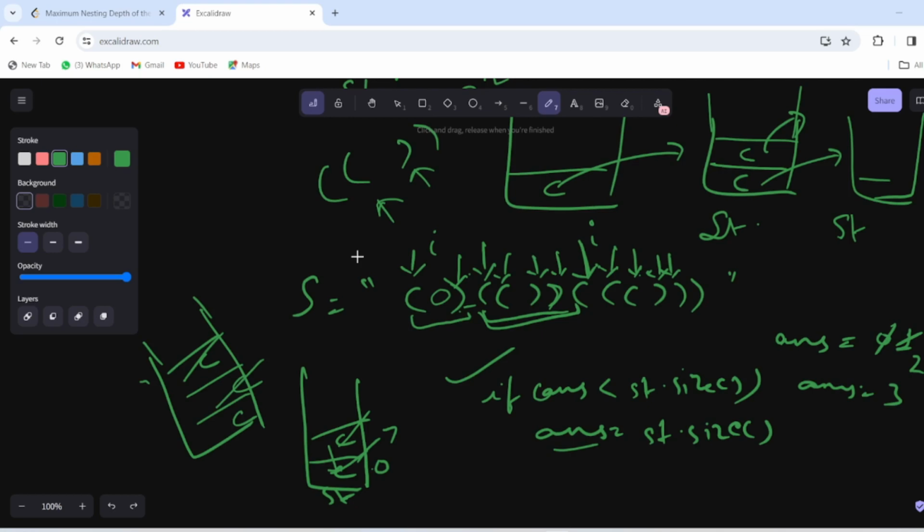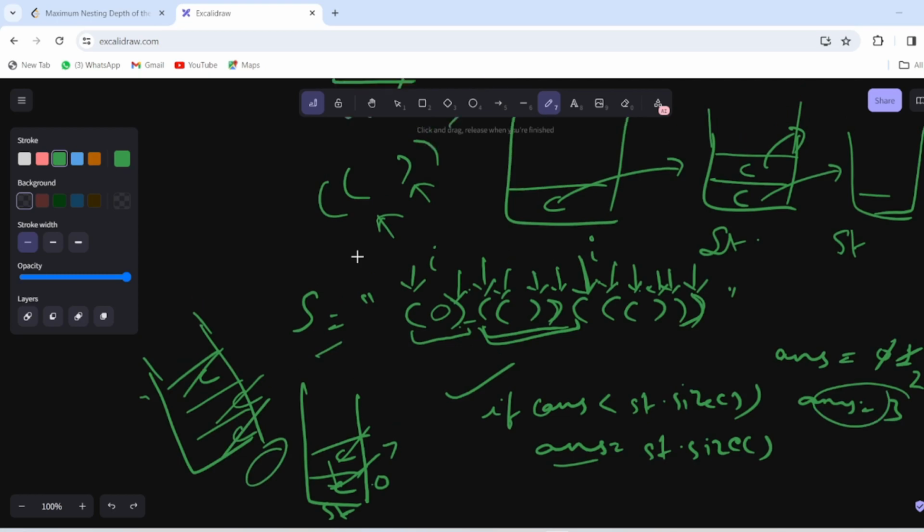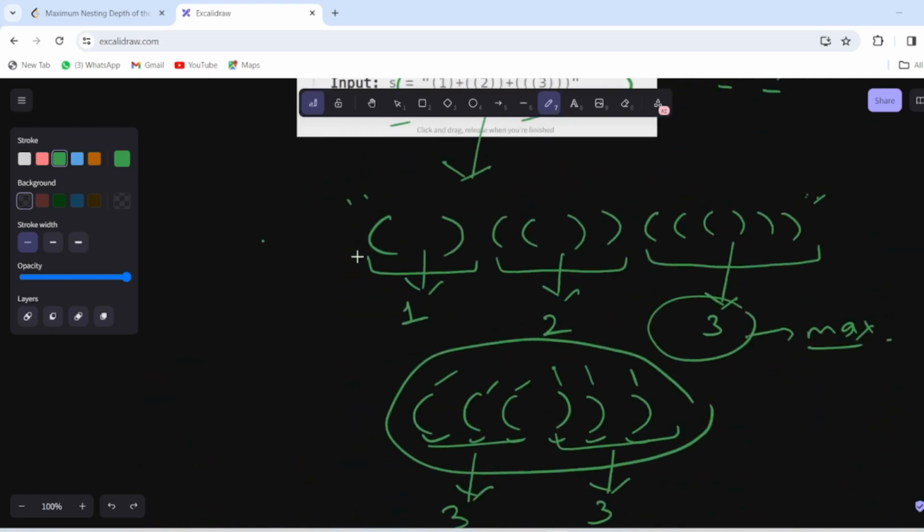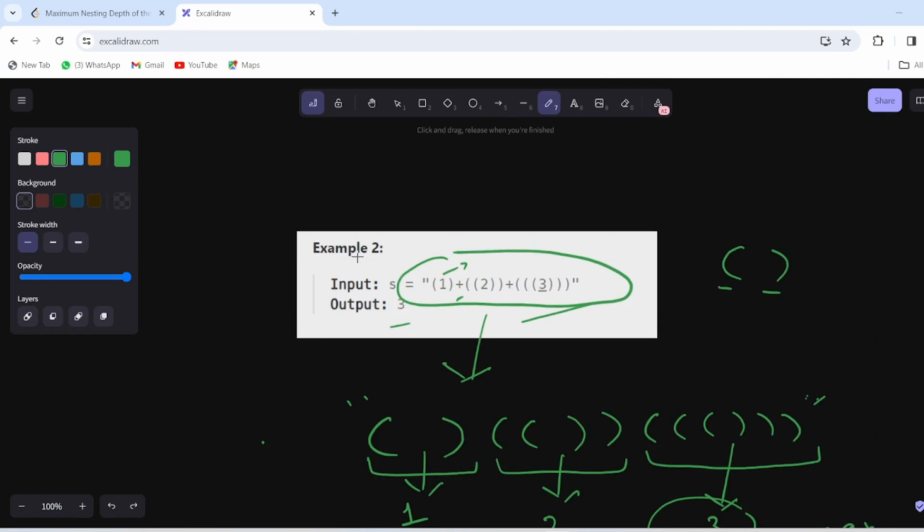We will not move forward. Now at last we will see that we got a closing parenthesis, then we will check that answer is 3 but size is 1. We will not move forward here and pop the element from the stack. Now our stack is empty and the whole string is iterated and we got our answer 3, and you can see above that our answer was 3 only. Yes, our output was 3.